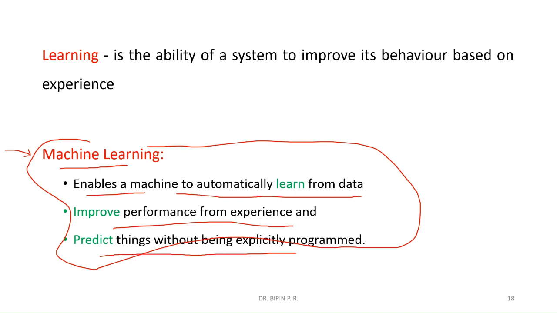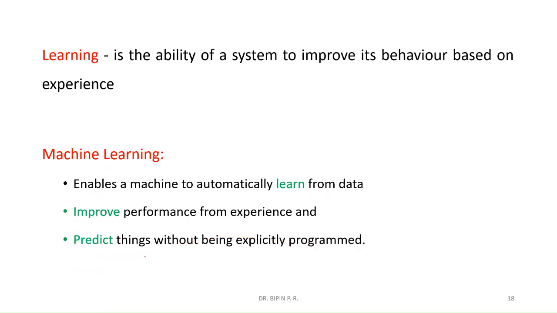Whatever the operation, predict or classify, it will do that operation without being explicitly programmed. Explicitly programmed means that complex programming is not required. For machine learning, complex programming is not required. So this is the formal definition of machine learning.